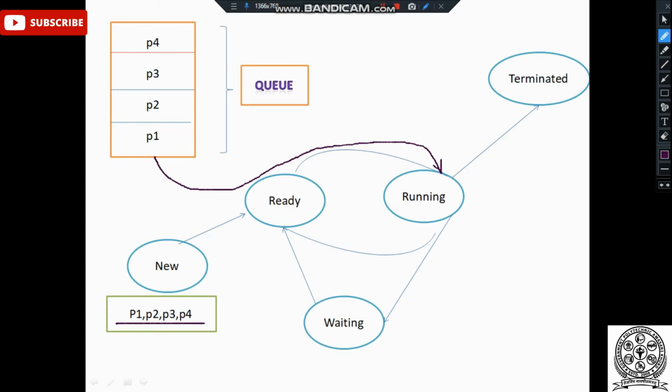After that, P2 will come and it will perform its task and it will be successfully terminated. After that, P3 will come. In between this, if P3 wants to perform some input output event, then it will be sent to the waiting state, and in the waiting state, it will complete its task and again be sent back to the ready state.